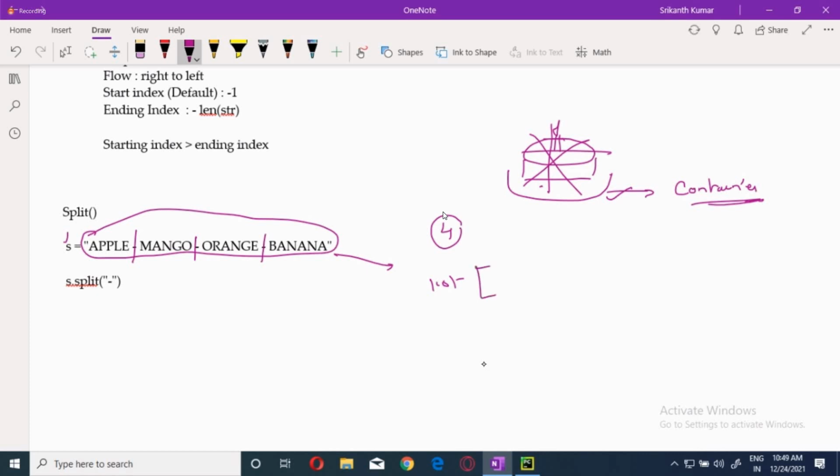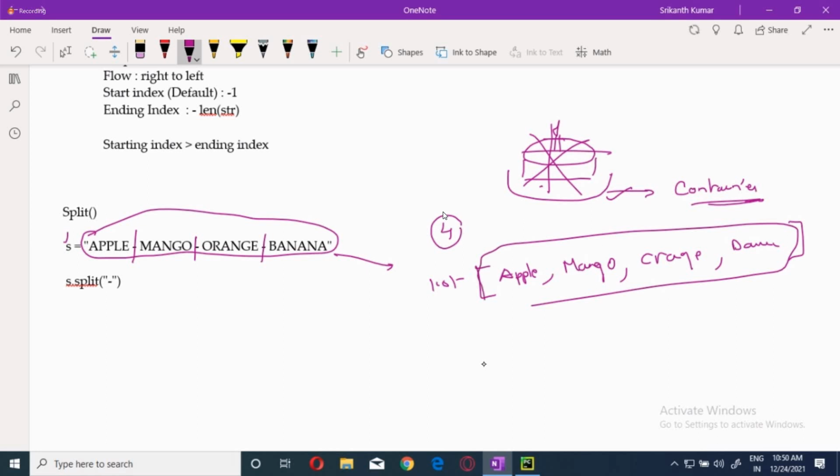So, you will get it like this: apple, 1 piece, then mango, 1 piece, and orange, 1 piece, and banana. Now, all of this will be in a container. What is the container over here? List is a container. Remember that. So always remember, whenever you use a split function with a delimiter, it will split based on the delimiter, and the output will be given in a list. List is what? A container. You know that. What exactly is its purpose? Because we will get multiple pieces, to hold them we are going to use it.